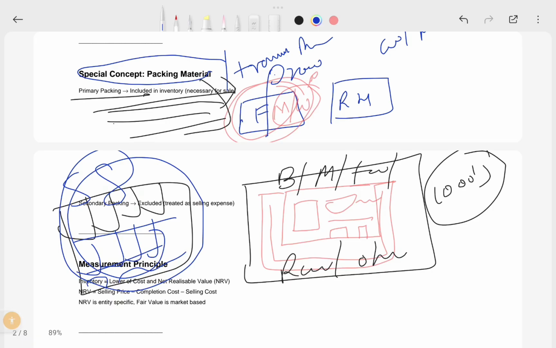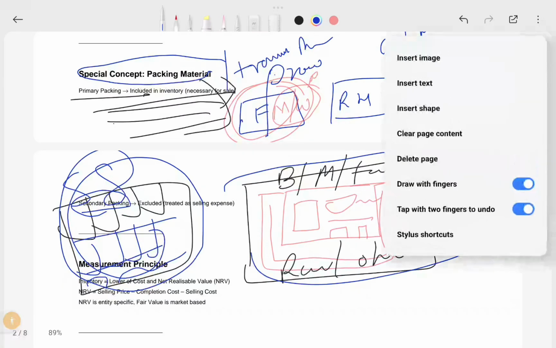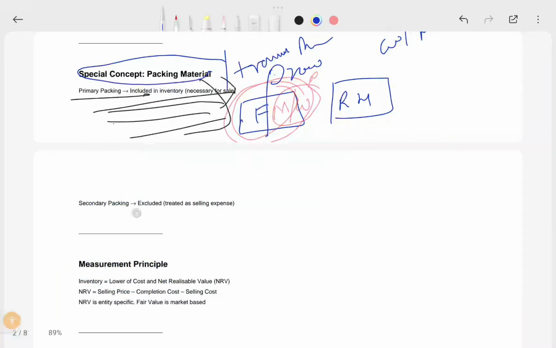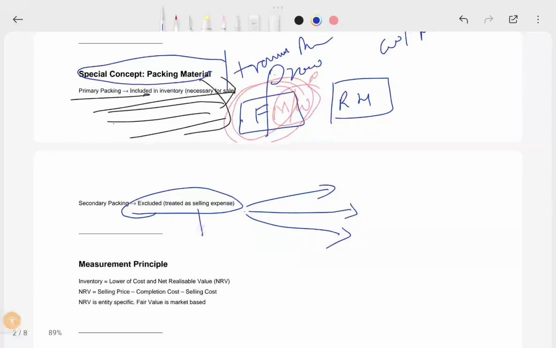So the packing material for the main product is included, but secondary packing items we don't include in the cost of inventory. It is a selling expense. Say suppose you created a label to sell in marketing, and you give promotions and all, that is a marketing expense. It is not a primary packing material.